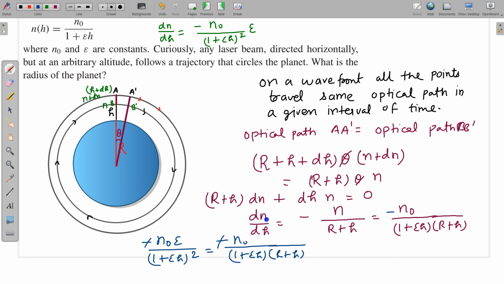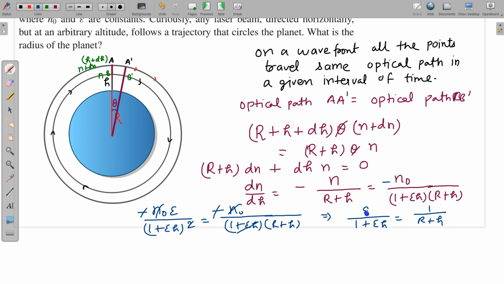The term is negative because as height increases, n decreases. This n naught is cancelled, and this one term is cancelled. From here we can write epsilon divided by 1 plus epsilon h equal to 1 divided by r plus h.